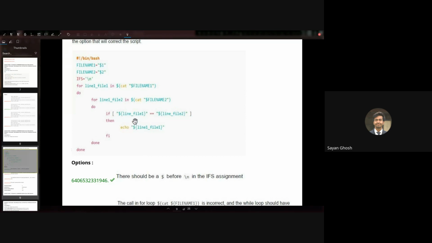Some things that you should look out for are, for example, as we saw, the spaces, right? If we are using single brackets and there is no space, that will give you an error. Similarly, here we have double equal to. What happens if we give a single equal to? It will assign, no, right? In Bash, we can use both double and single equal to. If you're using the test command, so basically this square bracket or the double square bracket, you can use double equal to for comparison, and you can also use single equal to for comparison.